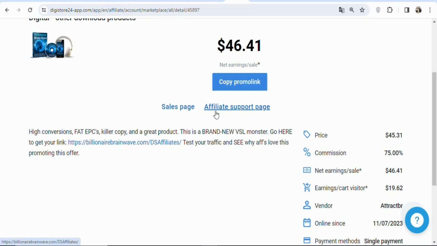But in case you don't know how to promote it, you can click on the affiliate support page and then get to know the resources that you can use to promote the product. What I'm going to do is click on the sales page so that I can see the landing page of the product and get some basic information about it before I decide to promote it. So click on sales page.